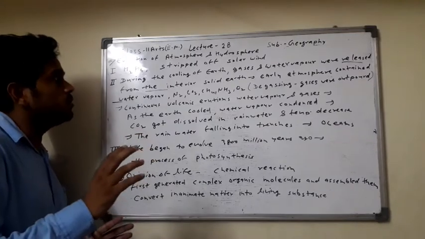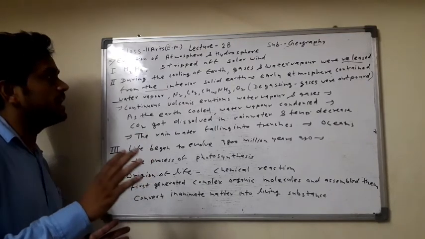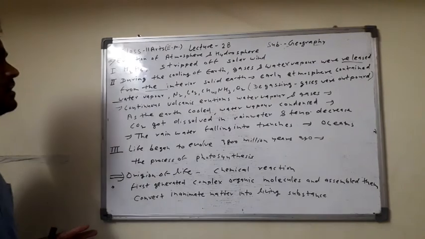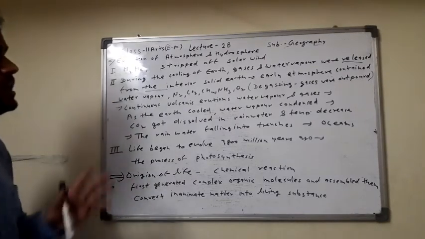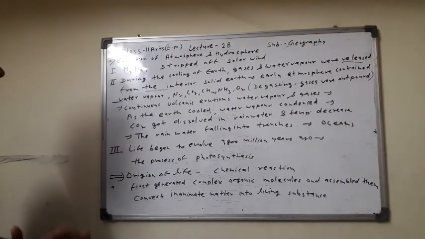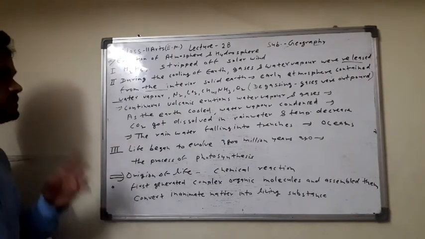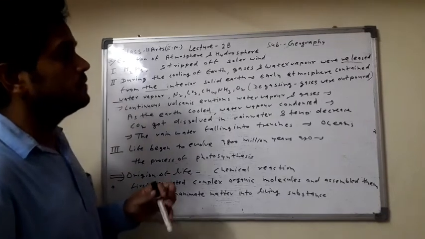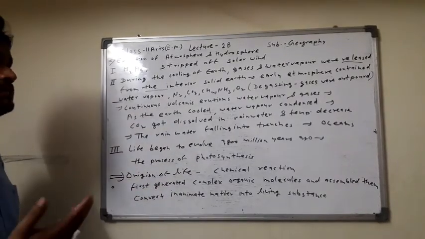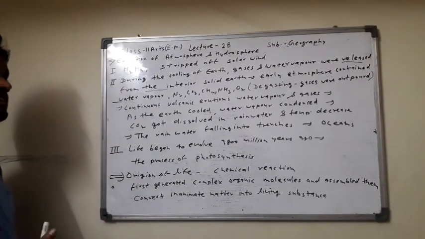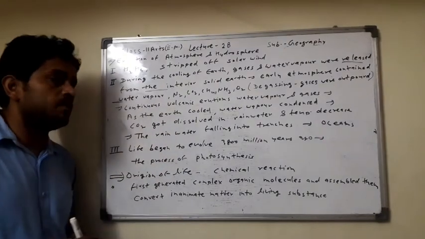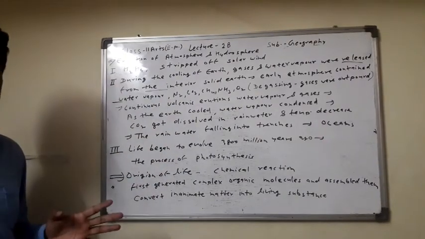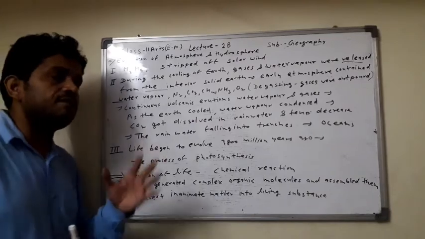The atmosphere, which had only hydrogen and helium, now continued to increase in water vapor, nitrogen, carbon dioxide, methane, ammonia and oxygen. Then, in the next process, continuous volcanic eruptions increased the water vapor and the gases in the atmosphere. As the earth cooled, water vapor condensed. So what happened? The earth cooled, the temperature decreased and the water vapor condensed.